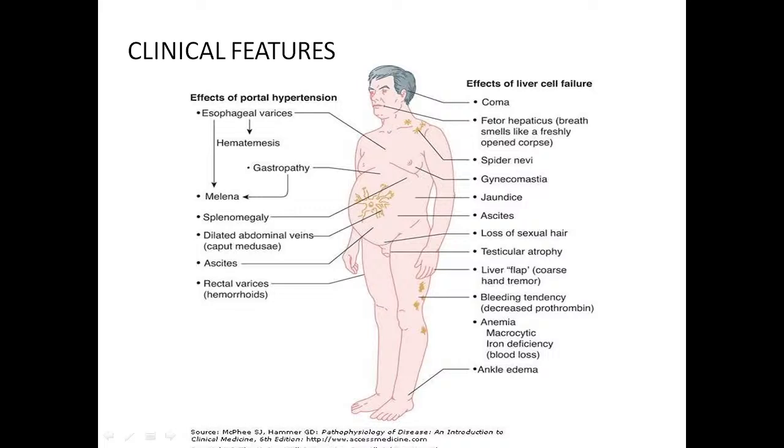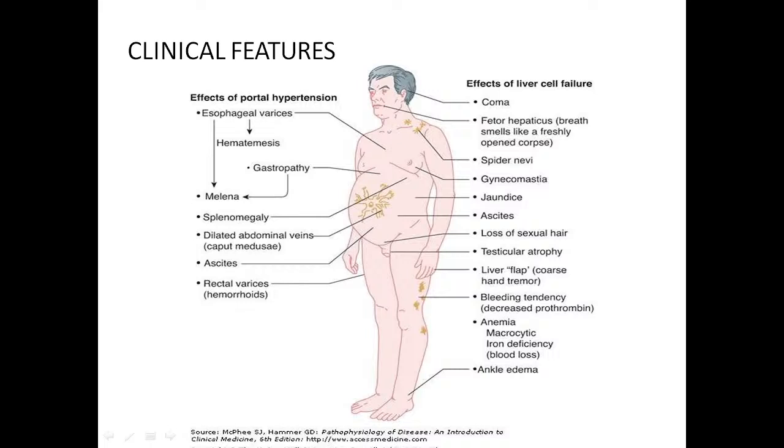There are a few sites which are not visible. There are a total of 7 sites of portocaval anastomosis. So 3 are these, and the fourth one is the bare area of the liver, then the retroperitoneal area, and then the lower end of the spleen area. These areas are not visible. So due to portal hypertension, first the patient will have dilated veins over the lower end of the esophagus and upper part of the stomach. These are called esophageal varices or fundal varices.